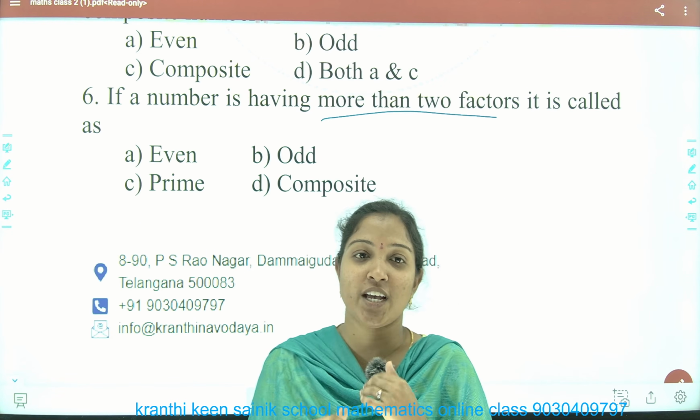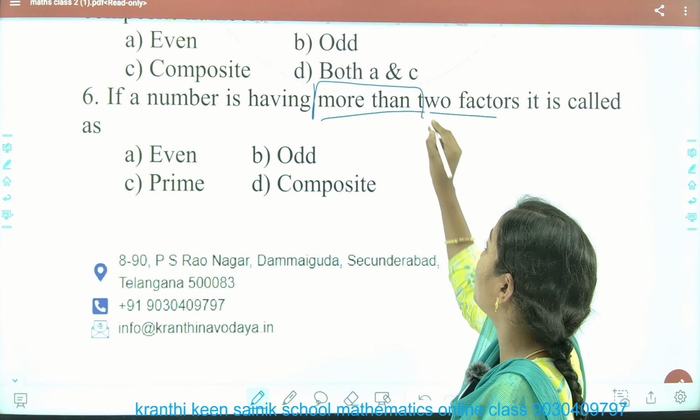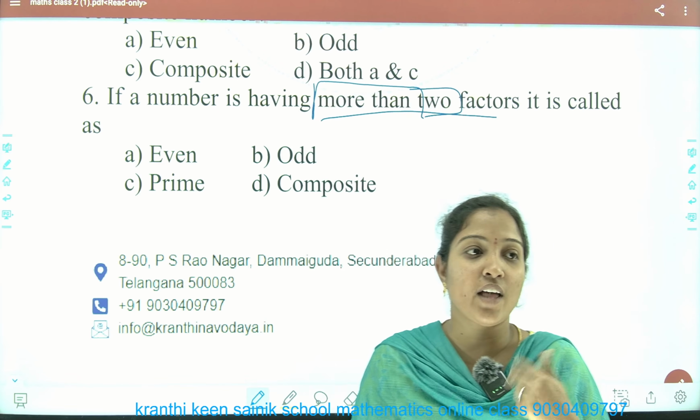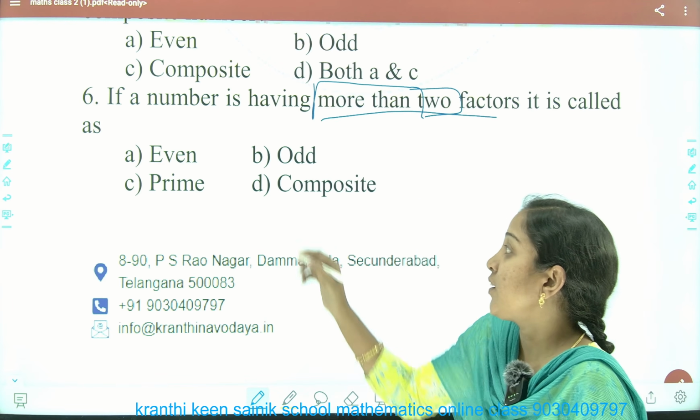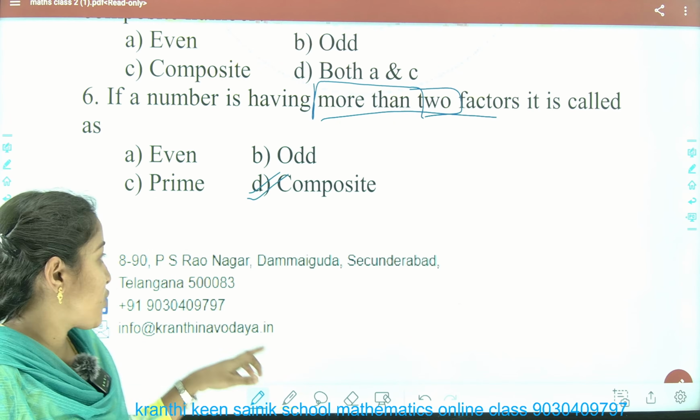Prime is a number which has only two factors, but here they are saying more than two. What are they saying? More than two. That means it is a composite number. Next question.